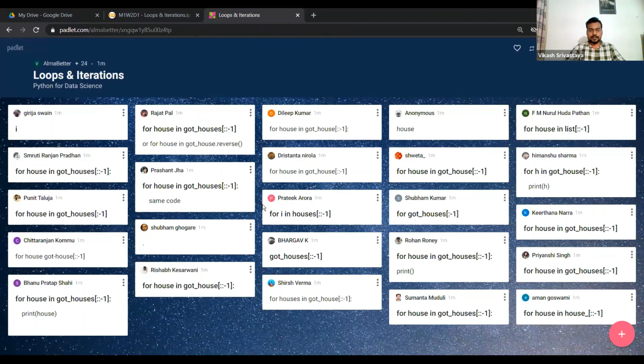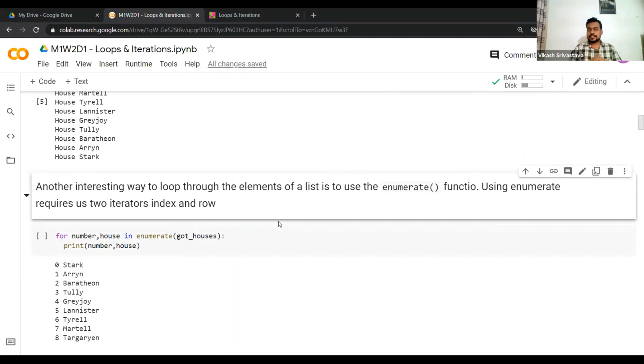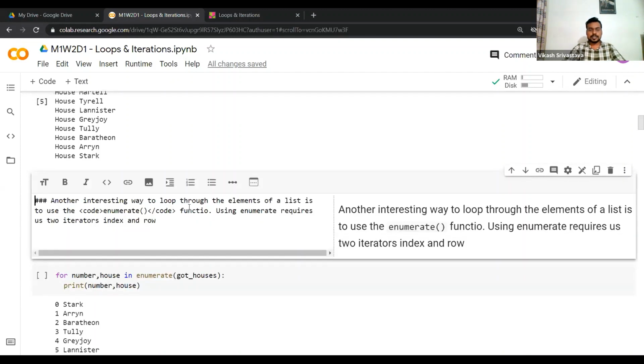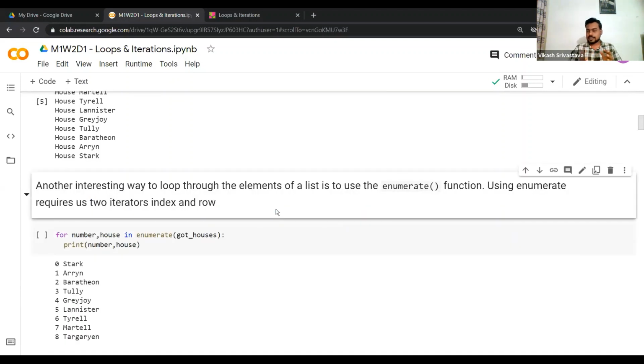Okay, great. There's another interesting way in which we can loop through the elements of a list, right? And here we'll be using the enumerate function. There's an enumerate function which is inbuilt in Python, so you don't have to write this function, right?